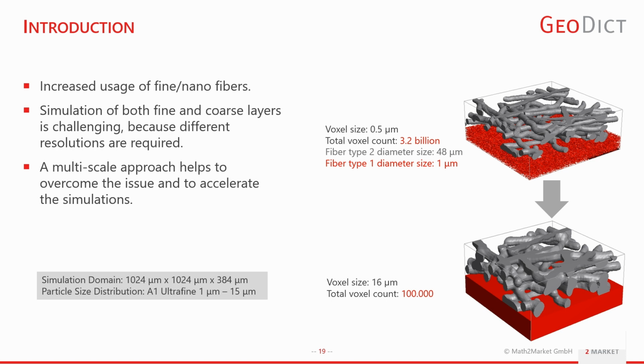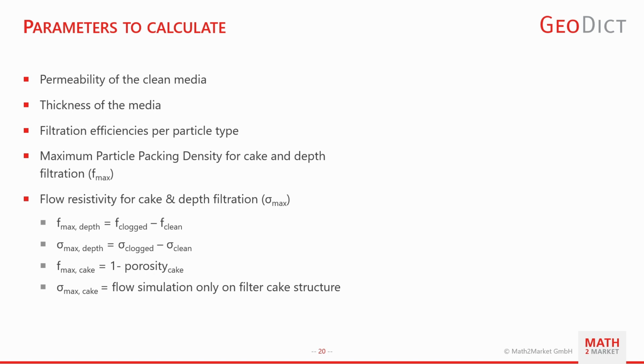And then in the next step, we can consider this fine layer as a porous layer and then run a simulation on both layers with, of course, much lower total voxel count. For a correct and precise simulation on an unresolved scale, a series of information or details from a resolved simulation is essential.